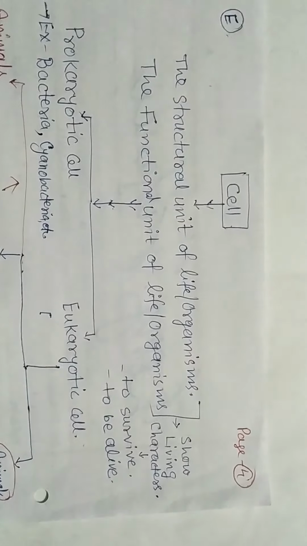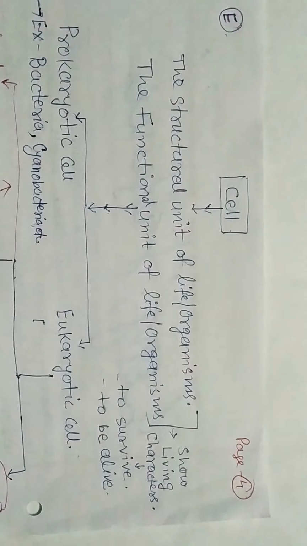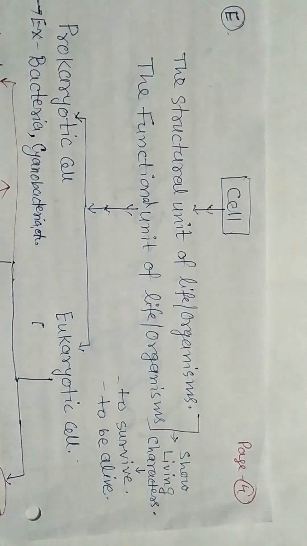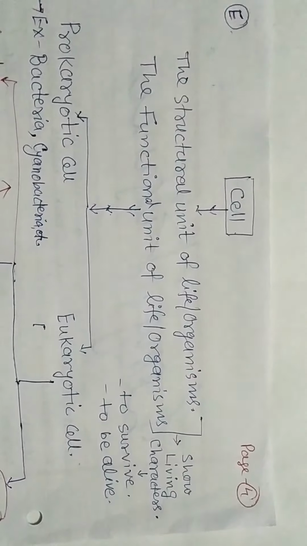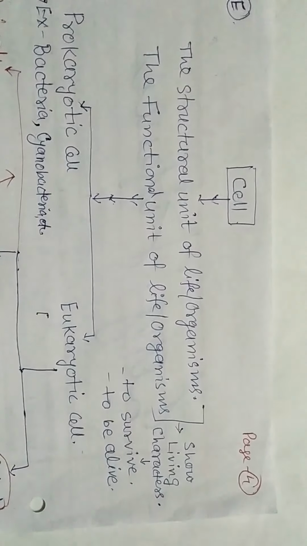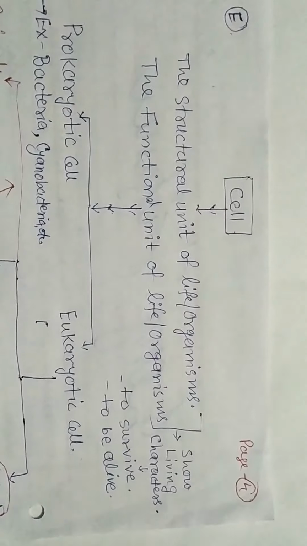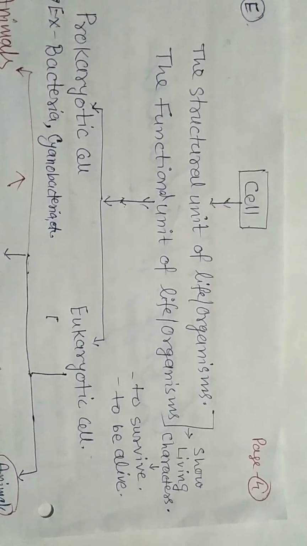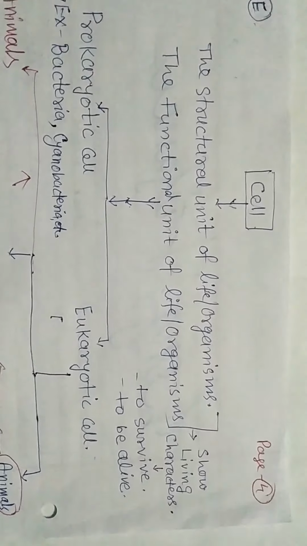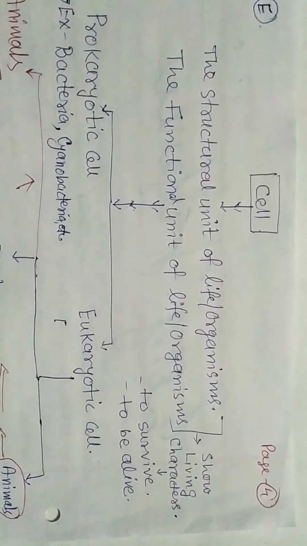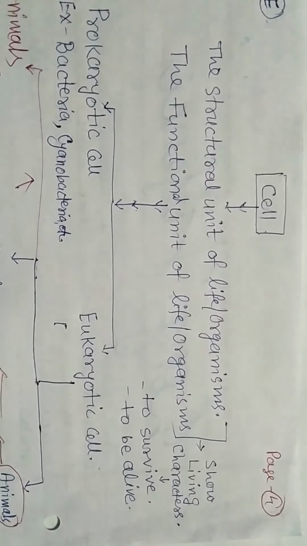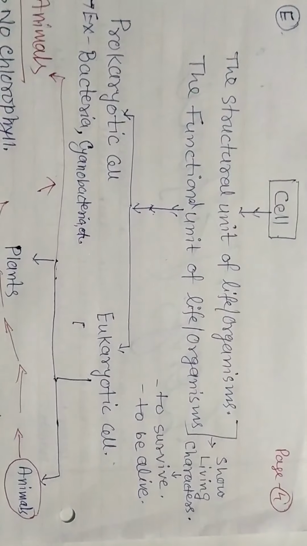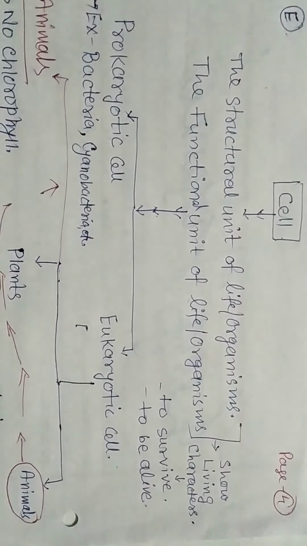Now, the next term is cell. Cell is the structural unit of life or organism. The cell is the functional unit of life or organism. These two characteristic features of a cell show the living characteristics, that is, to survive. The characteristics are nutrition, movement, respiration, reproduction, respond to stimuli.